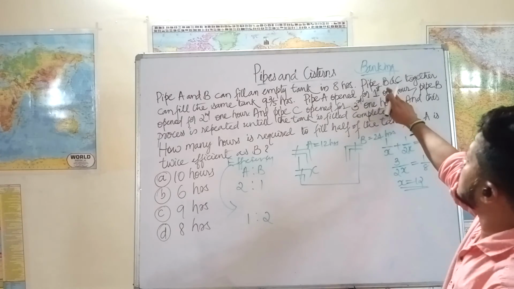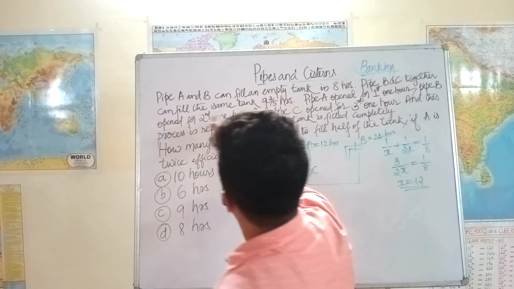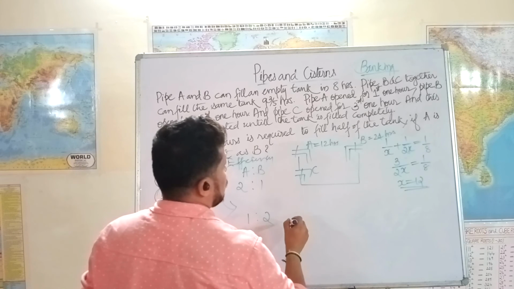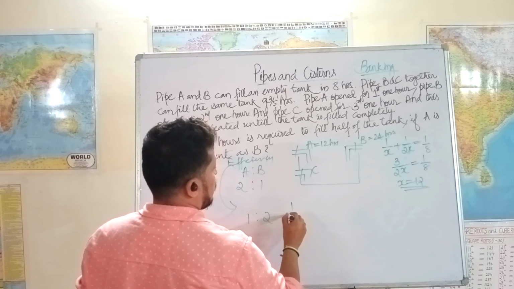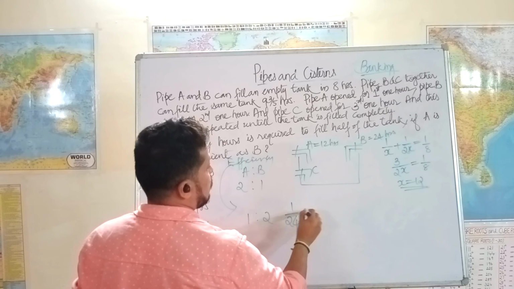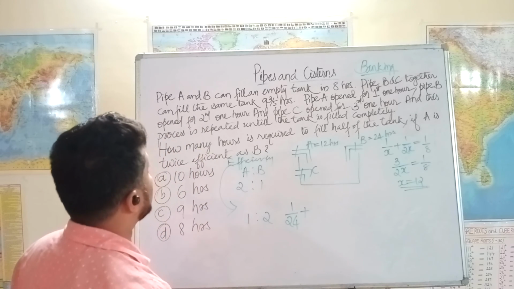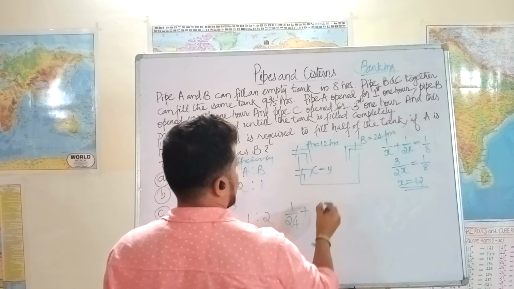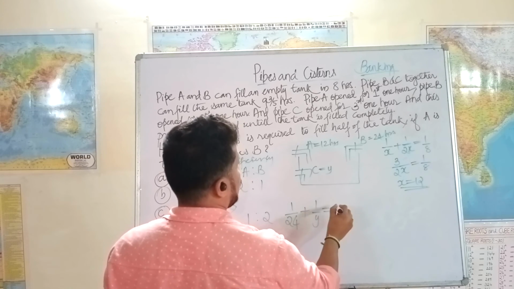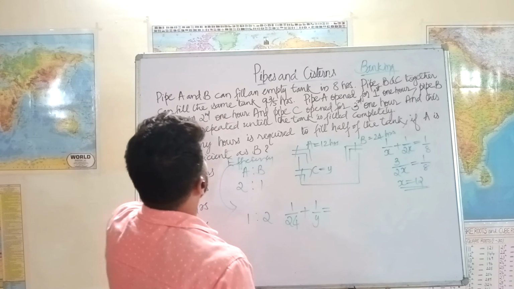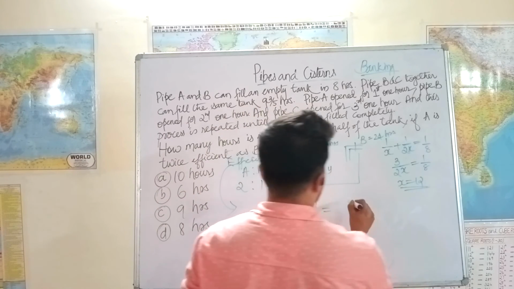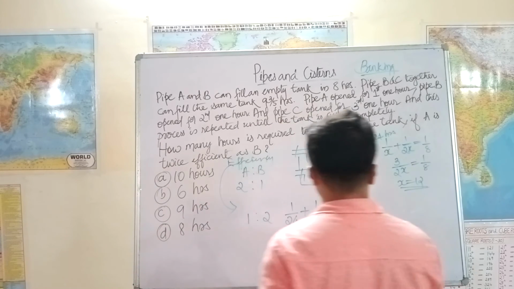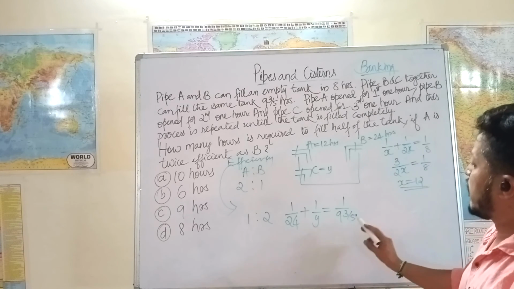Now let's find out how much time C takes to fill this. For that we have to see the second one. B and C together can fill the same tank in 9 3 by 5 hours. B's efficiency is 1 by 24, plus C's efficiency we do not know. Let's take it as 1 by Y. It is filled in 9 3 by 5 hours, which means 1 by 9 3 by 5. That means 9 into 5 is 45, 48, so 48 by 5.